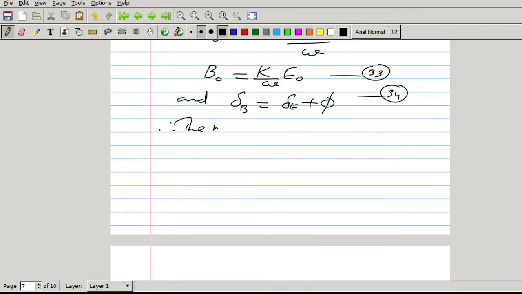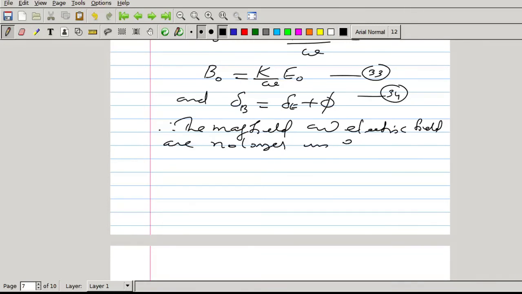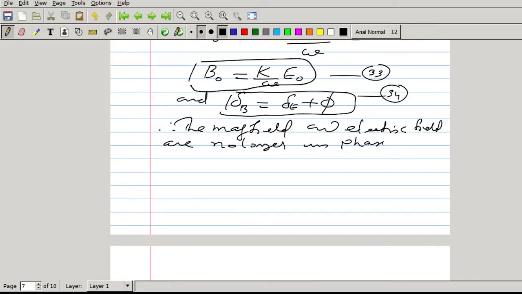Therefore, the magnetic field and electric field are no longer in phase. In dielectric medium, we have seen that delta E equal to delta B, so they are in phase. But in a conducting medium, the magnetic field vector and electric field vector have a phase difference phi. They are no longer in phase. They have a phase difference which is given by phi.